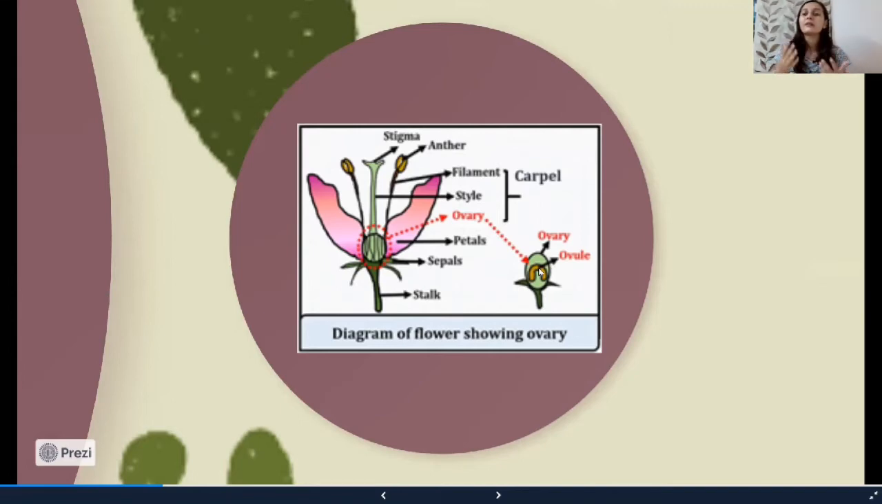So there are two types. They are subdivided into either ovary culture or ovule culture. Whichever is taken, it is called gynogenesis, and the method is the same. Only in ovary culture, the whole portion is taken, while in ovule culture, ovules are taken out from the ovary. This is the main difference.